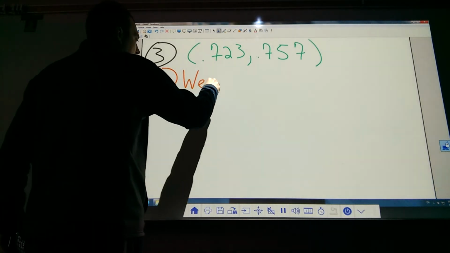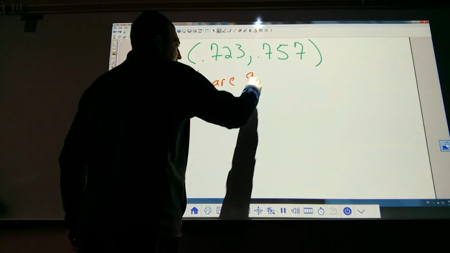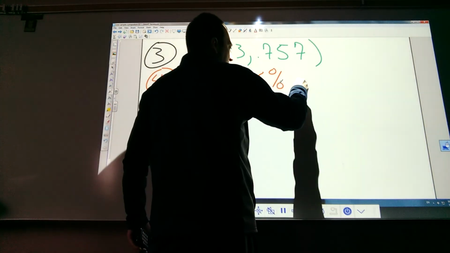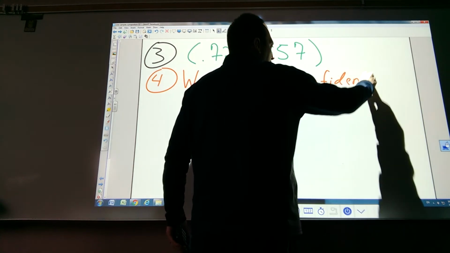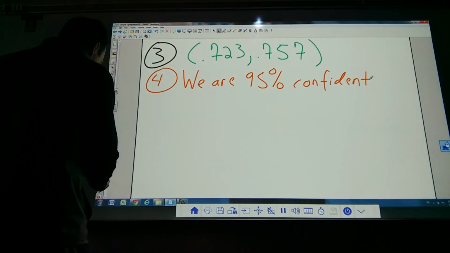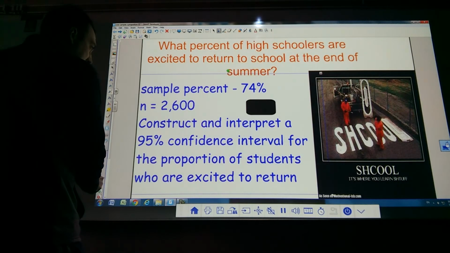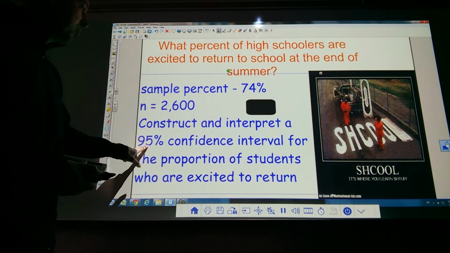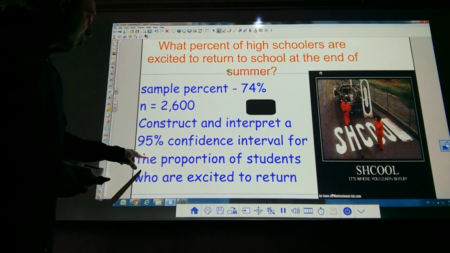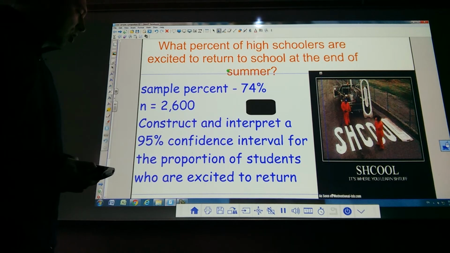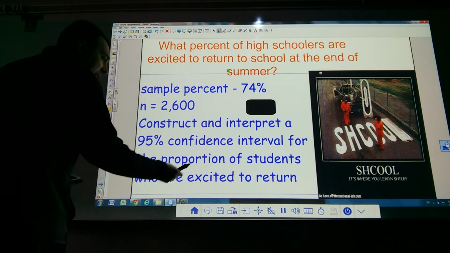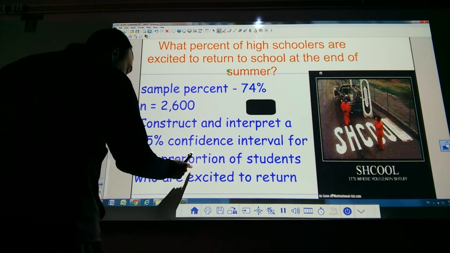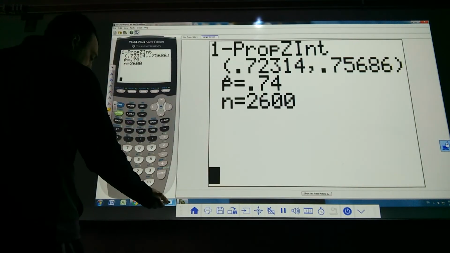We are 95% confident. And again, you can go back and look at it. Go back and look at that last sentence. We are 95% confident that the true proportion of students who are excited to return is between, okay? Go back and look at it. You almost can copy it down. You got to chuck in maybe a word or two.